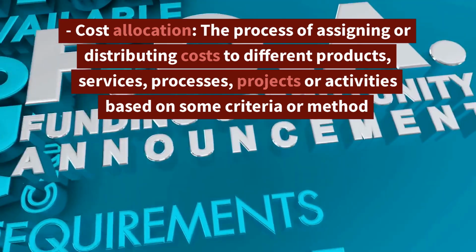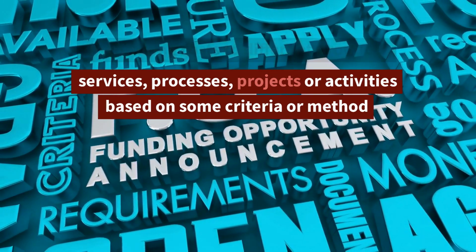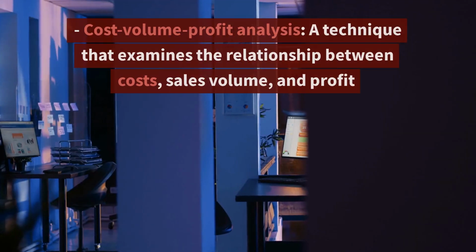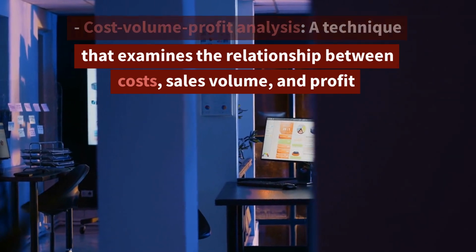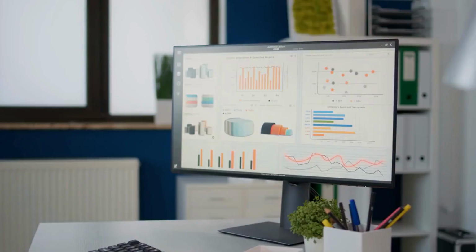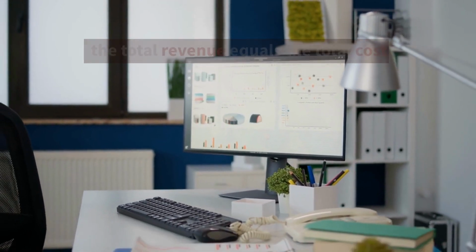Cost allocation, the process of assigning or distributing costs to different products, services, processes, projects or activities based on some criteria or method. Cost volume profit analysis, a technique that examines the relationship between costs, sales volume, and profit. Break-even point, the level of sales at which the total revenue equals the total cost.